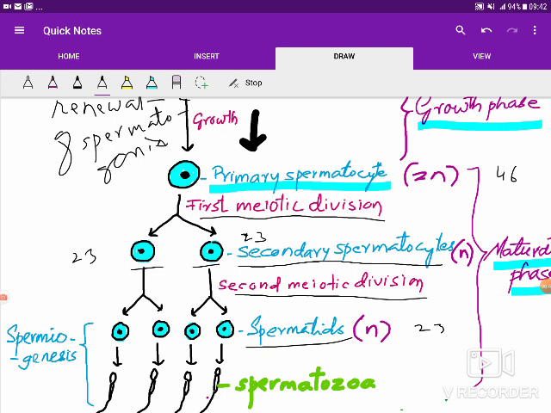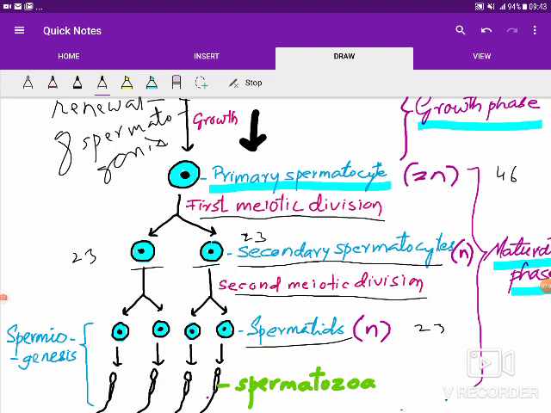So these chromatids start behaving as chromosomes. That's how the division ends here, with the formation of 4 spermatids from a single primary spermatocyte.